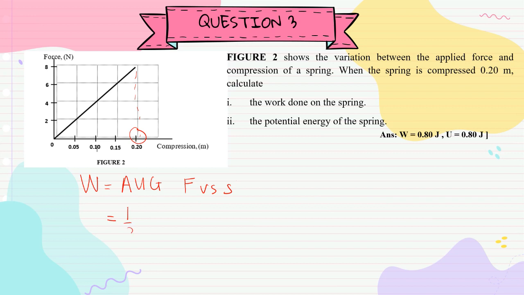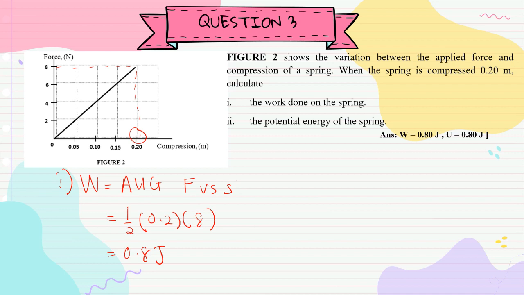So half times 0.2 times, when 0.2 the force is 8. So, the answer is 0.8 joule. Okay, so done for the work done.